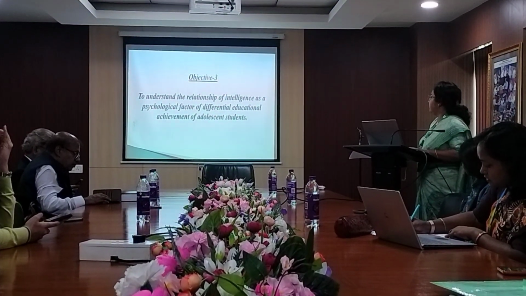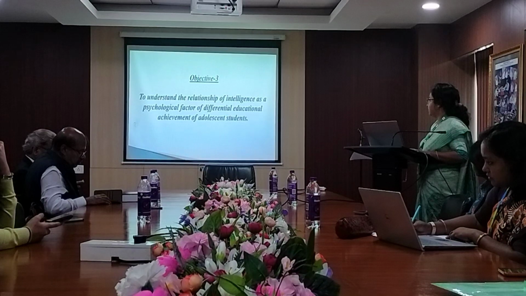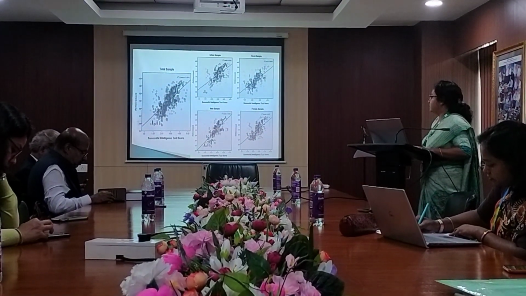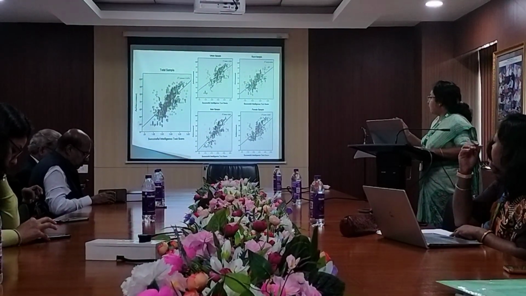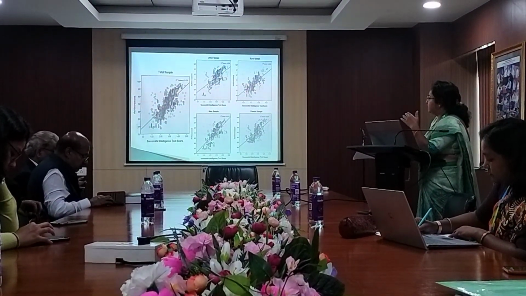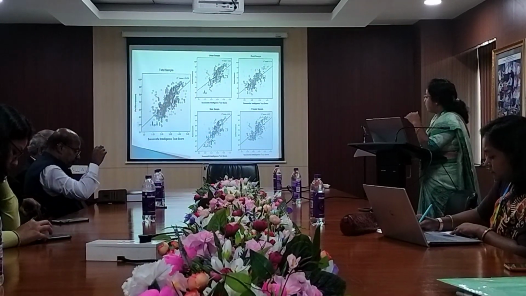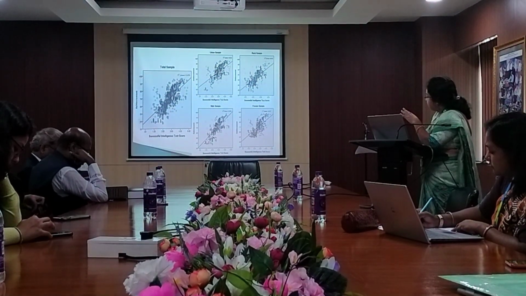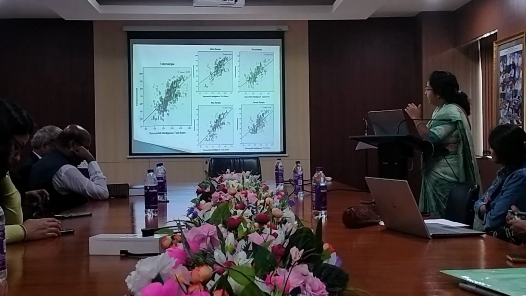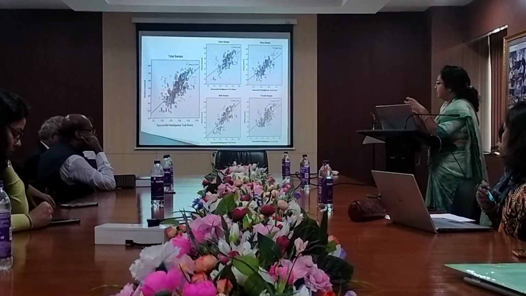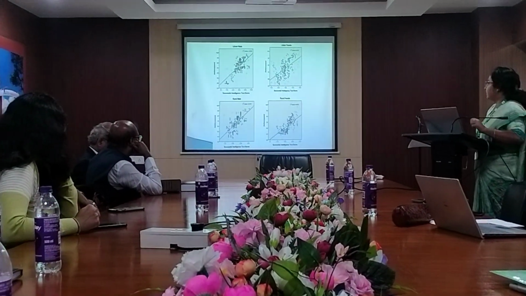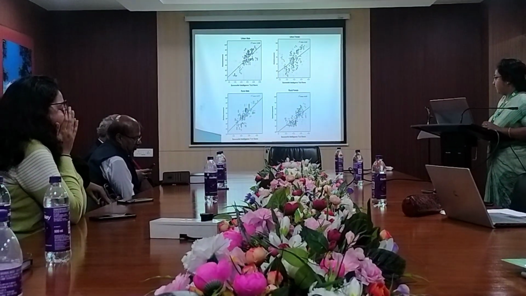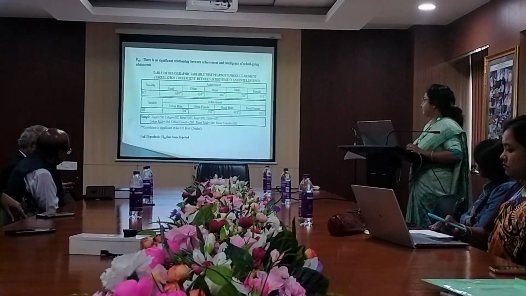Objective 3: to understand the relationship of intelligence as a psychological factor of differential educational achievement of adolescent students. These are scatter diagrams where we show the successful intelligence test score with achievement. All the scatter diagrams show a strong positive relationship between the successful intelligence test and achievement. Also the urban sample, rural sample, female sample, and male sample are all highly positively related because all are gathered along the best-fit line. Next, the same for urban male, urban female, rural male, and rural female: all are highly, positively correlated.